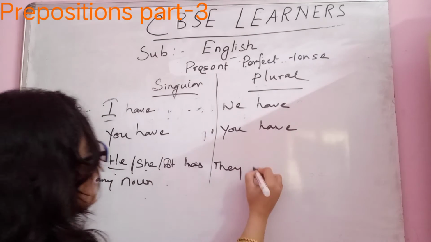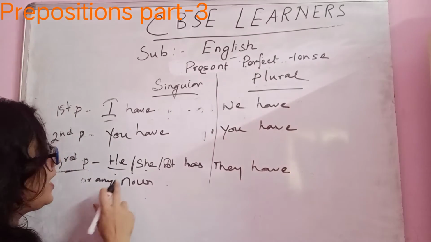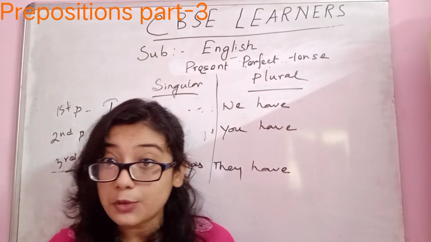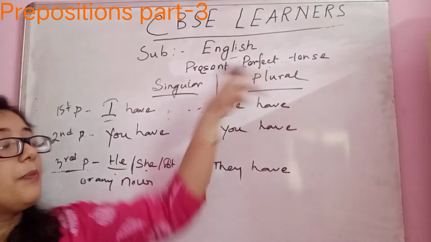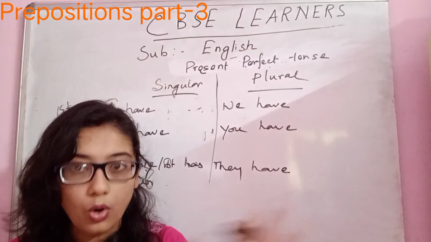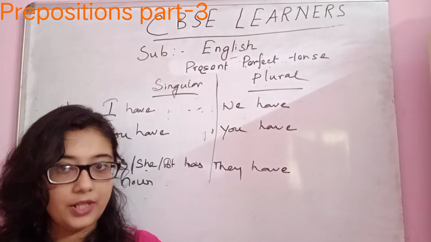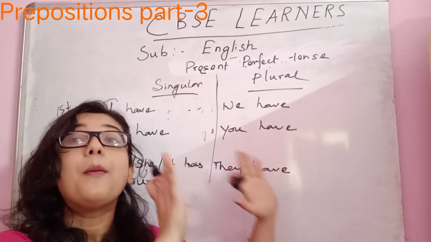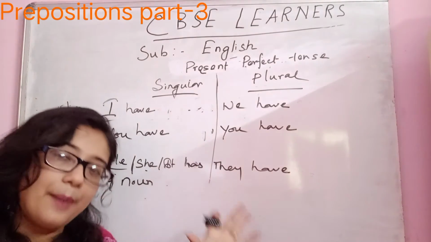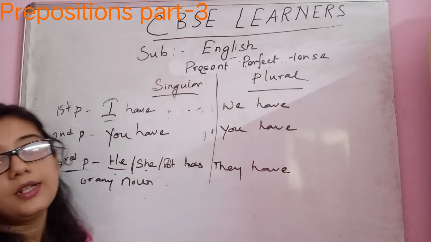Okay. So they have. In third person plural number, they, you can use have. He, she or it has, or any noun has. So the helping verb you are using in case of present perfect tense are have or has, none other than have or has. Don't mix up the helping verb of the present continuous with the present perfect. Just remember, each and everything is special in its form. Present perfect tense requires helping verb have or has, and present continuous tense requires am or are or is. So don't confuse.